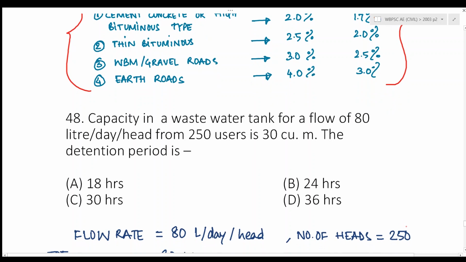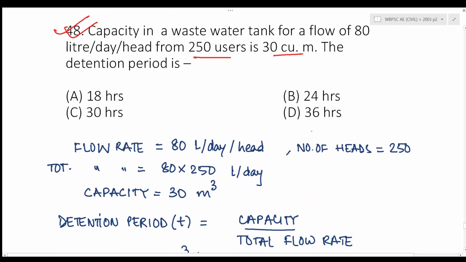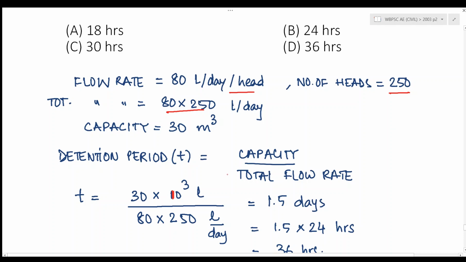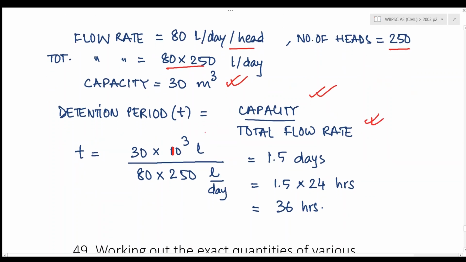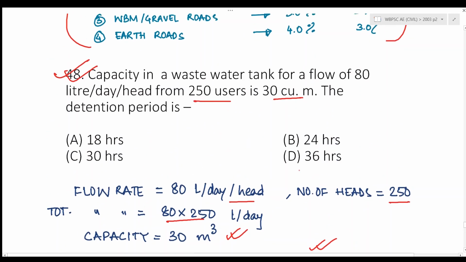Next question, capacity in a wastewater tank for a flow of 80 liter per day per head from 250 users is 30 cubic meter. The detention period is. Now the flow rate is 80 liter per day per head. The number of heads is 250. So the total flow rate is given by 80 into 250 liter per day. The capacity is given by 30 meter cube. The detention period is given by capacity upon total flow rate. If we just replace the values and we change the capacity from meter cube to liters by multiplying by a factor 10 to the power 3, right? So the detention period comes out to be 1.5 days or 36 hours. So the answer should be D.